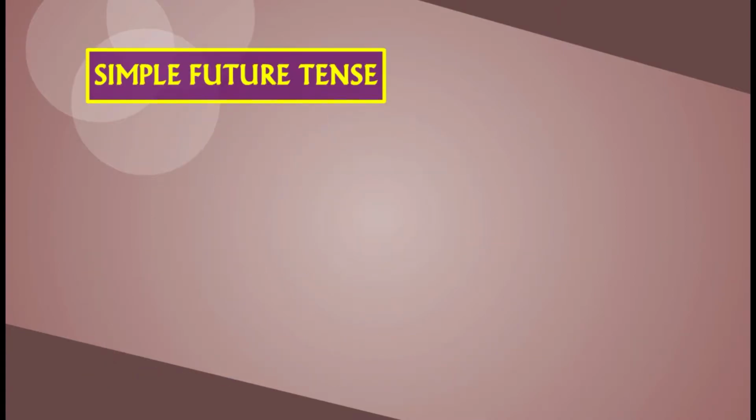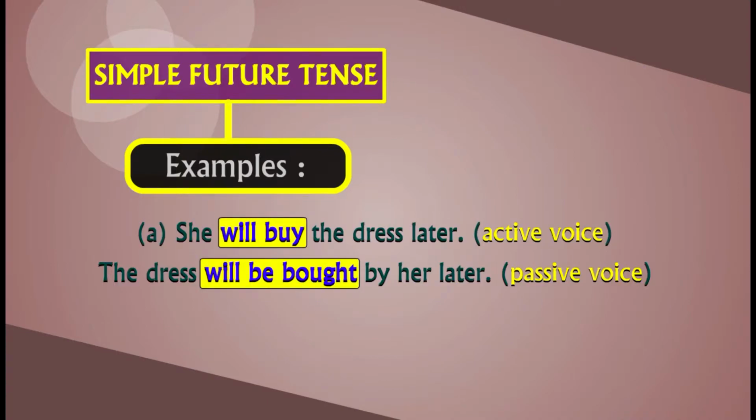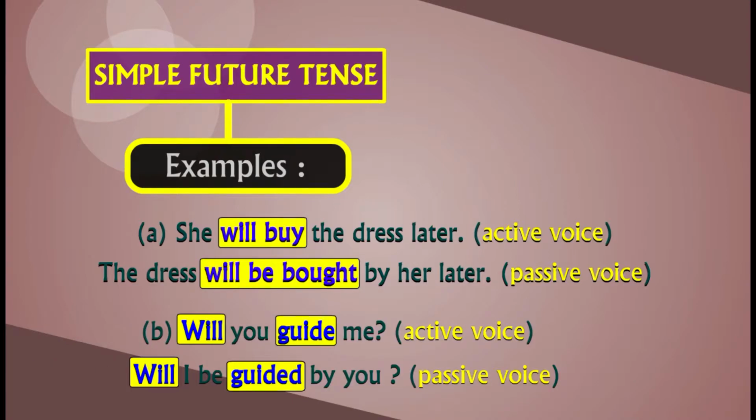Simple future tense. Examples. She will buy the dress later. Active voice. The dress will be bought by her later. Passive voice. Will you guide me? Active voice. Will I be guided by you? Passive voice.